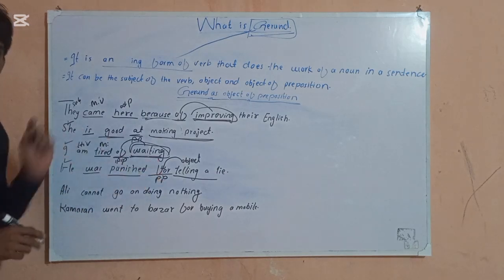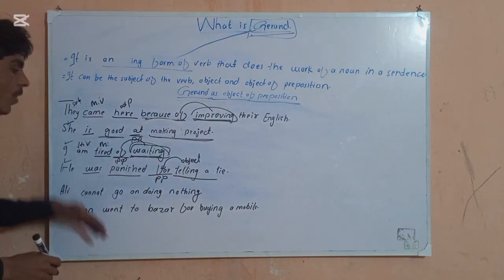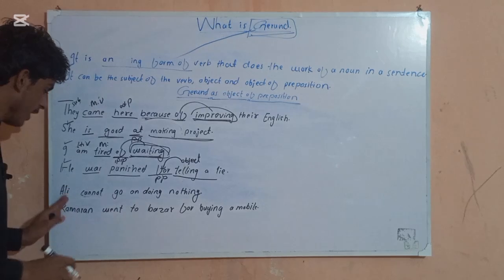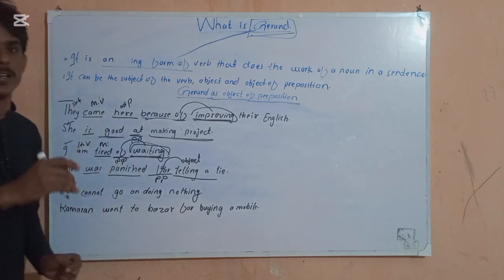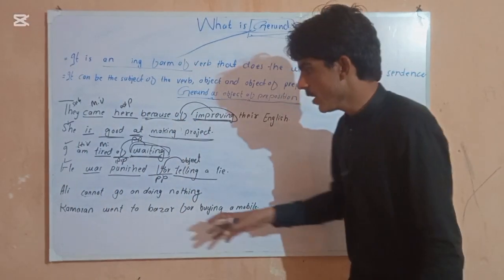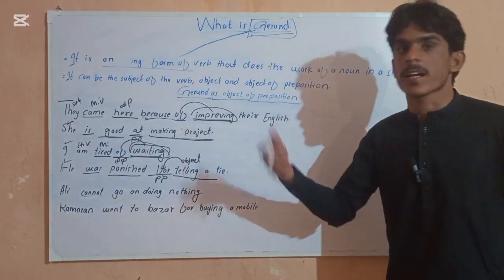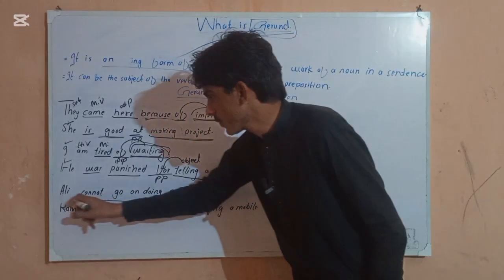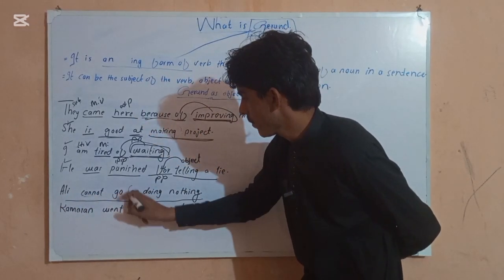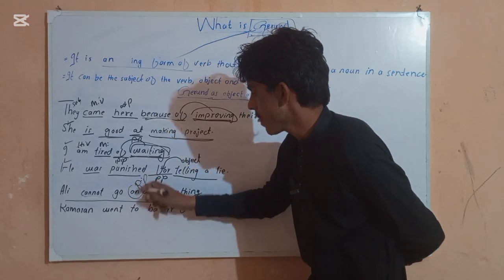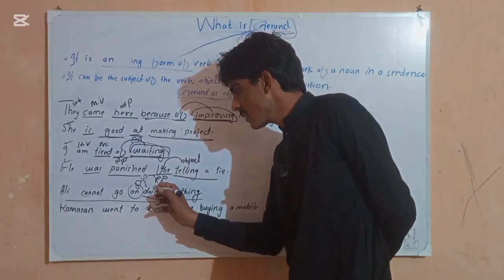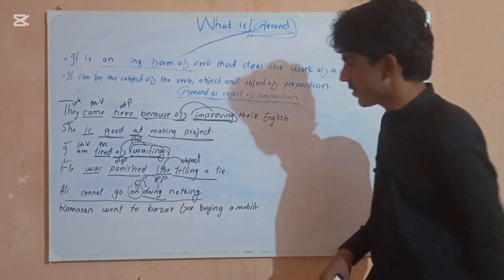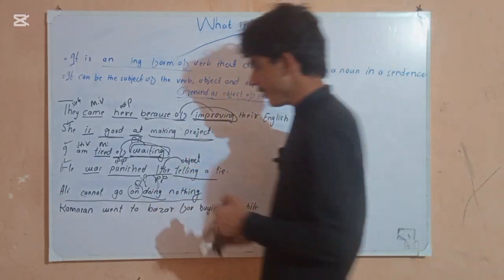Ali can't go on doing nothing. In this sentence, it means Ali cannot go on without doing something. Here on is our preposition, and doing is the ing form of the verb. So we call it our object, the object of preposition. That's why we call it gerund as object of preposition.